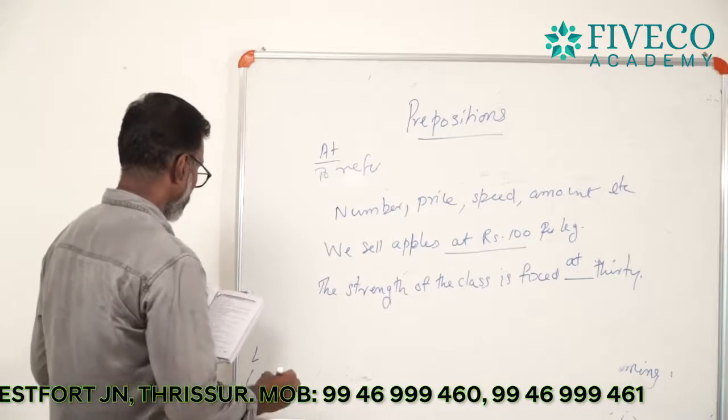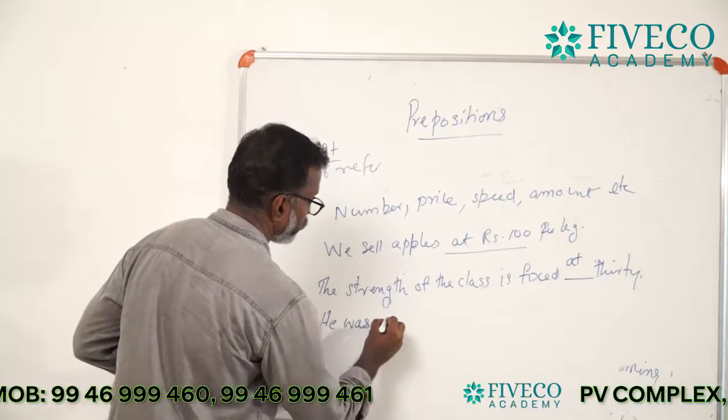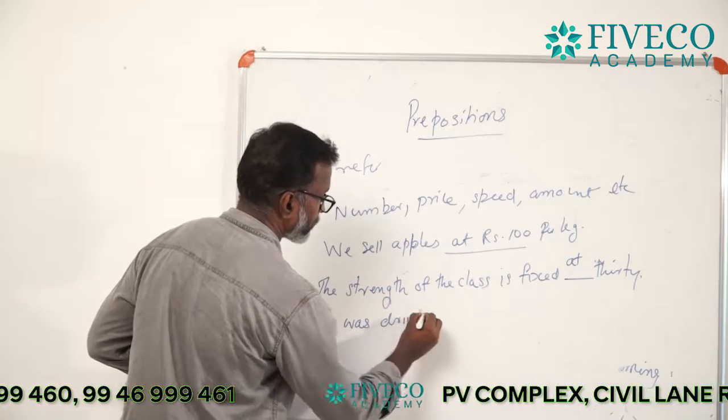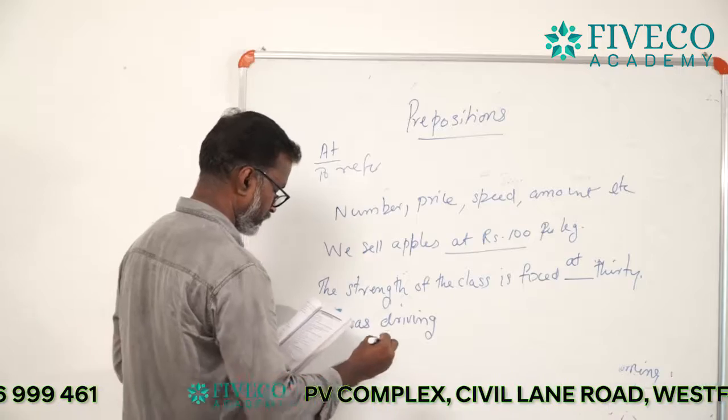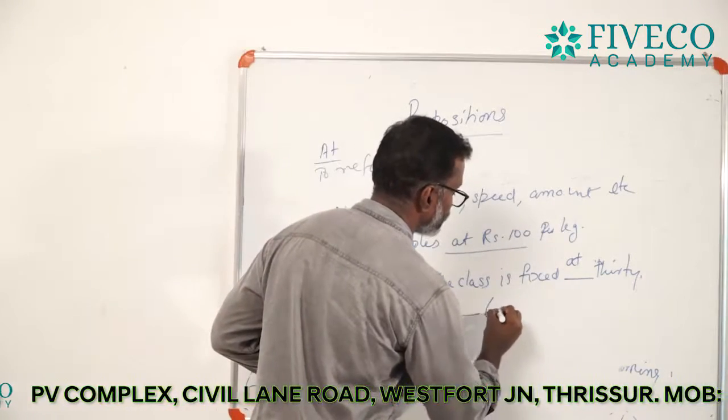Next one: he was driving at 60 miles an hour.